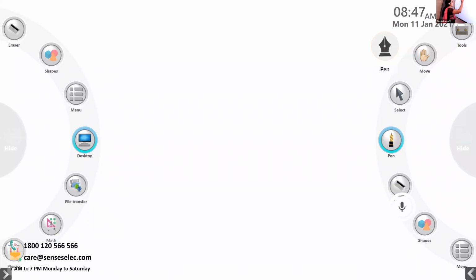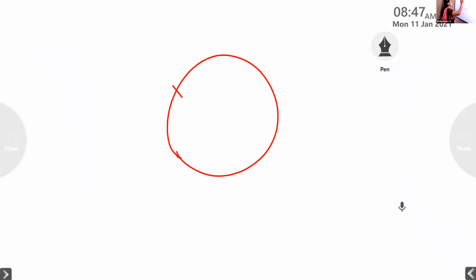So what is given here? 8 friends are sitting around a circular table, so we can give 8 positions: 1, 2, 3, 4, 5, 6, 7, 8. Now what is given?